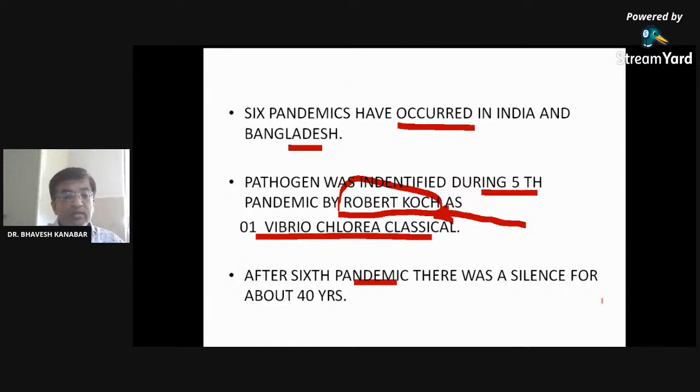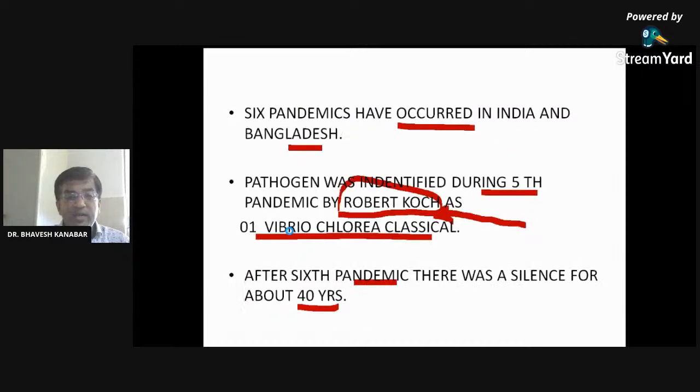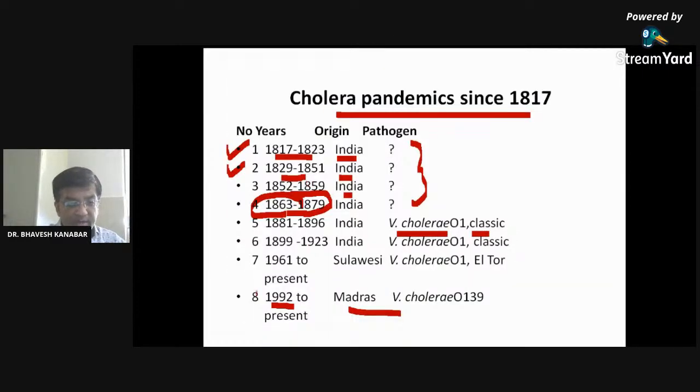After the 6th pandemic, there was a silence of about 40 years after the last pandemic, right? The 7th pandemic originated in Sulawesi, Indonesia. It is the first to originate from outside India. So all the time we have seen that pandemics have originated from India, right? But mark this 7th pandemic, that is from Indonesia, not from India. Every time the origin is from India. Like in the case of corona, the origin is China, but cholera has originated from India. This is an interesting thing, nice to know, right? Very interesting.